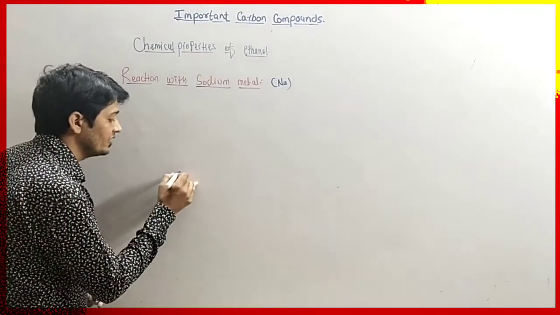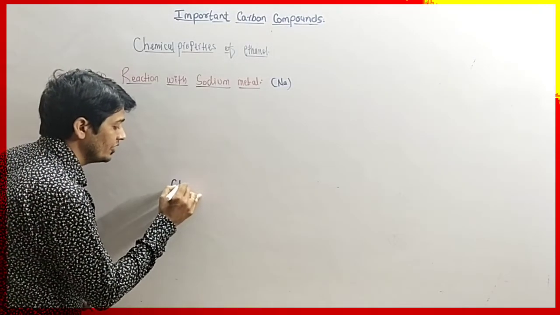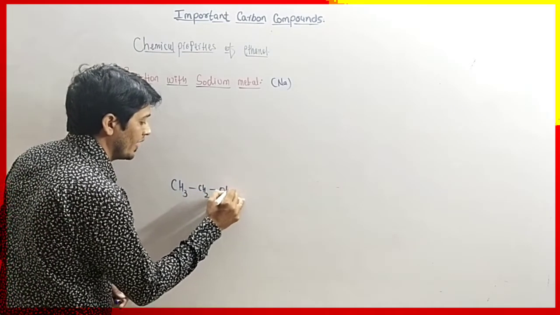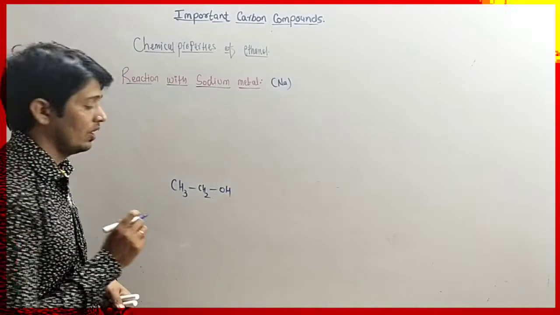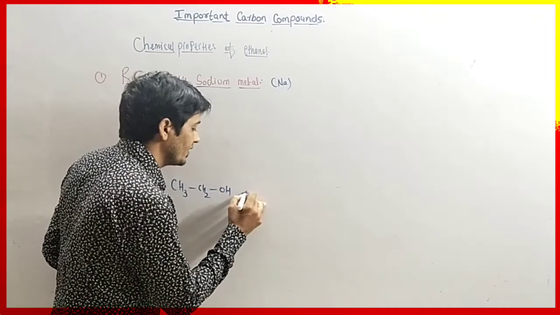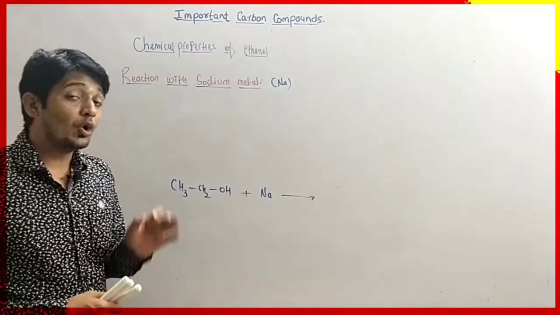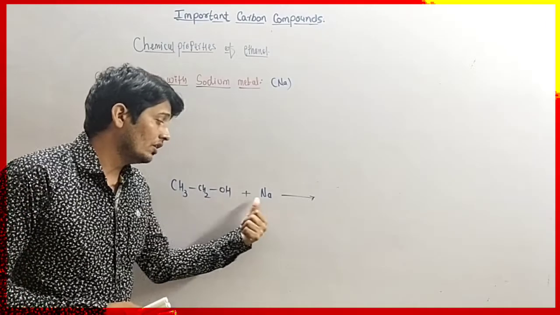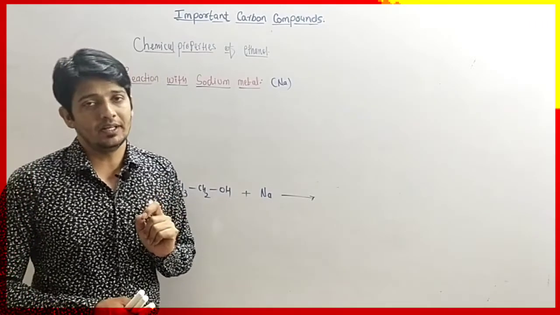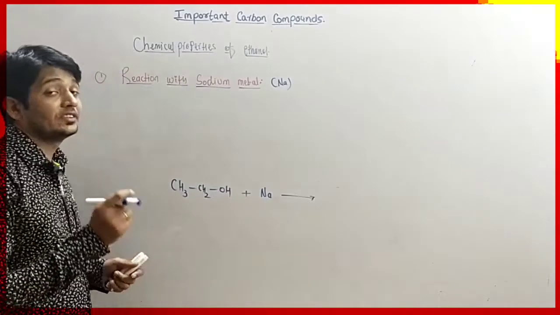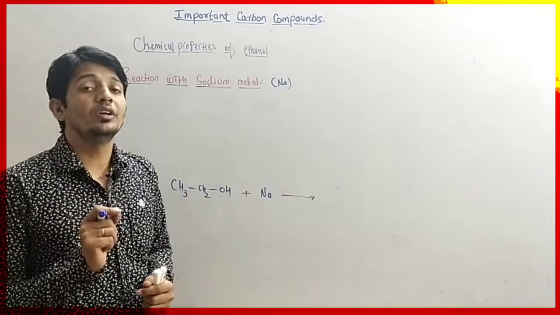So ethanol is CH3CH2OH. It is ethanol. And here we have sodium metal. So what will happen when ethanol reacts with sodium metal? See, sodium is an electron donor metal.